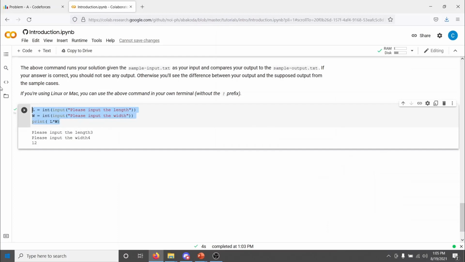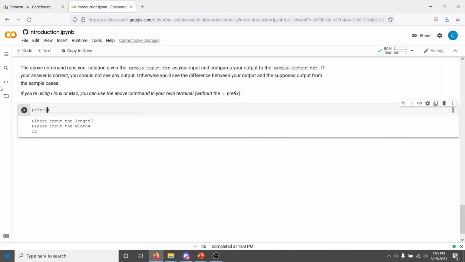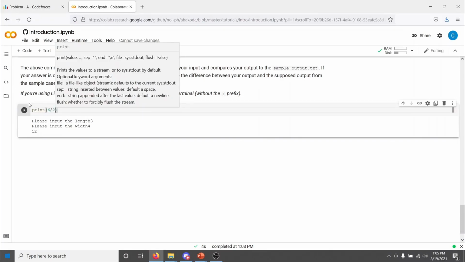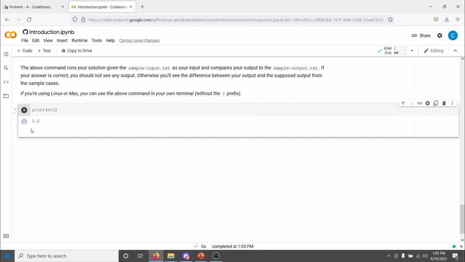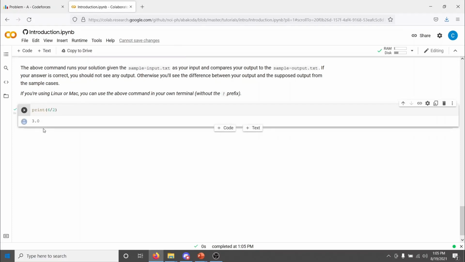Right, if I remove this, if I print 6/2, you'll see the answer is 3.0. So it's not an integer anymore. Right, if it wanted 3, it should say 3, not 3.0. So this would actually get marked incorrect. I'm going to prove it.